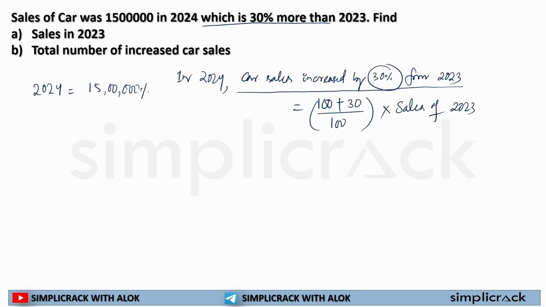So my new value, the car sales in 2024, is what? 100 plus sales increased divided by 100 multiplied by sales of 2023.